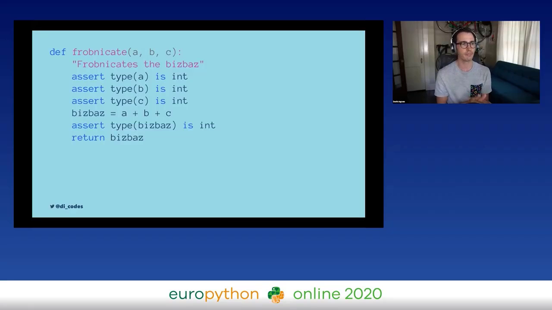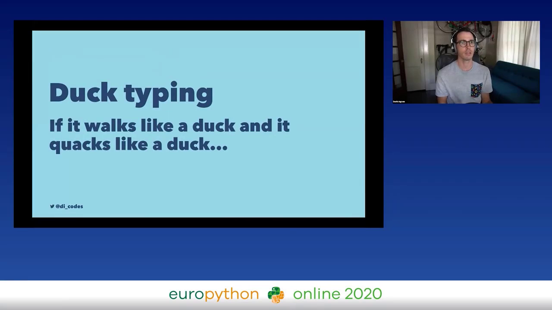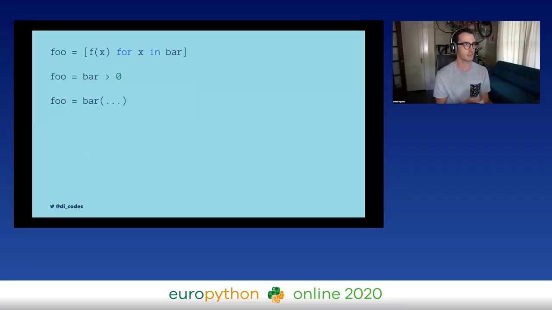So what do we do instead? In Python, we do something that we call duck typing, which is that if it walks like a duck and it quacks like a duck, it is probably a duck, right? We rely on how the variable is used to determine what type it should be. So for some examples, in each of these, you can kind of guess what the variable bar is based on what is being done with it. In the first one, you can tell we're iterating over it. So it's probably like a list. Could be a string though, it's hard to tell.